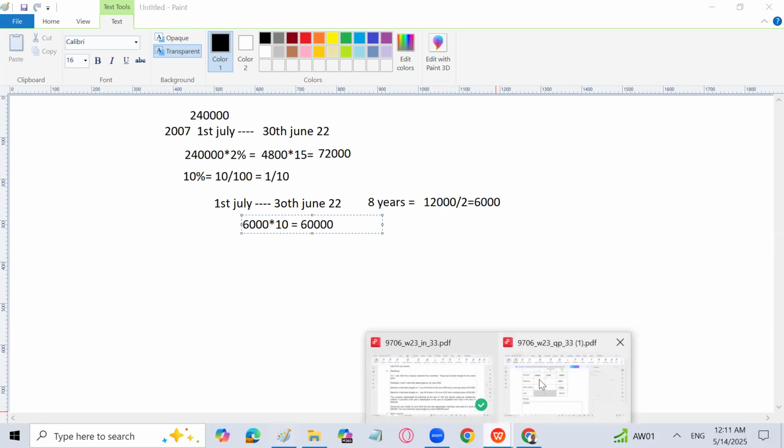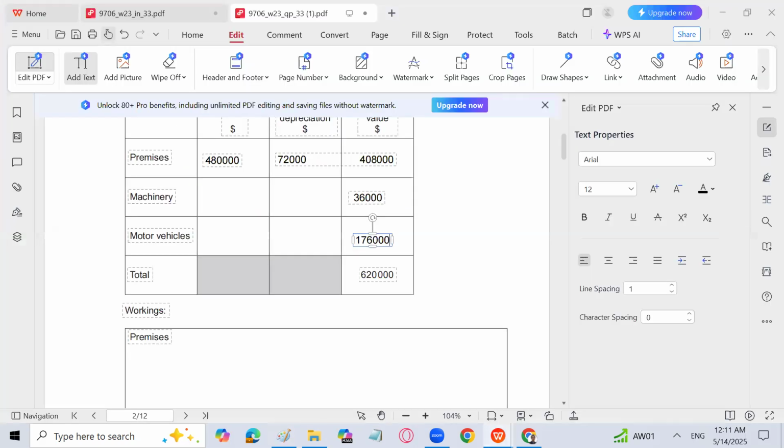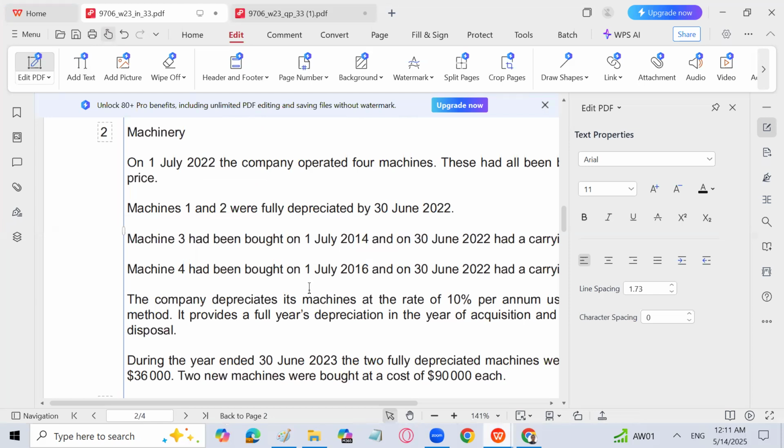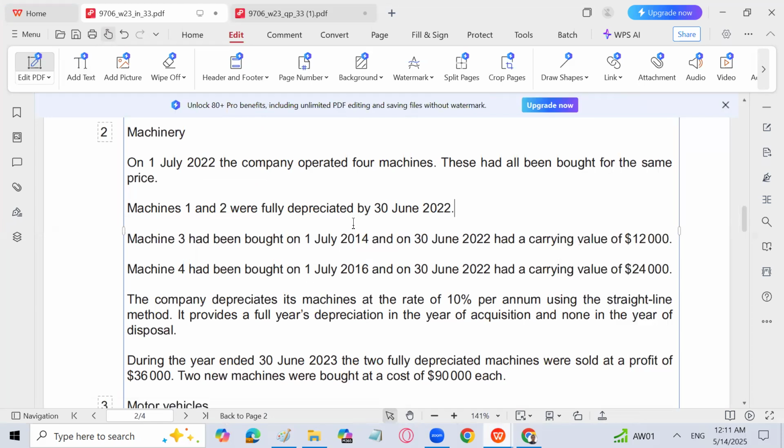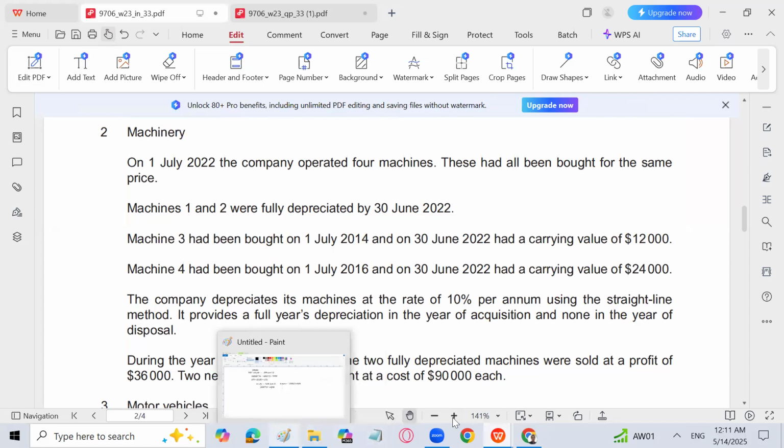I will show another proof of this. What is the proof? Let me calculate. The proof is again about machine 4. It was purchased on 1st July 2016 and on 30th June had a carrying value of 24,000. So it means that it has been depreciated for 17, 18, 19, 20, 21, 22, 6 years. So 4 years have left. So 24,000 divided by 4. Again, the annual depreciation will come to 6,000. 6,000 into 10, 60,000. So all 4 machines cost us 60,000.